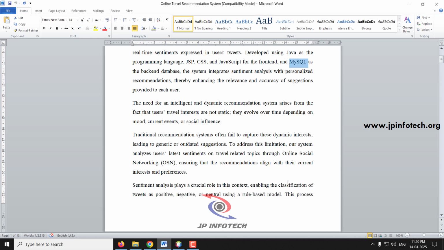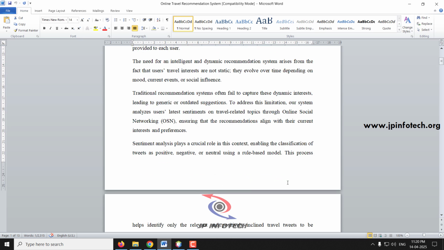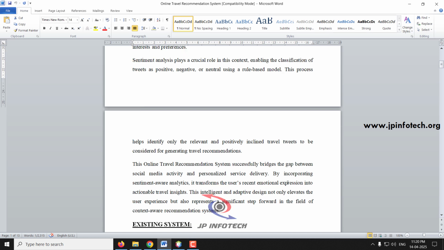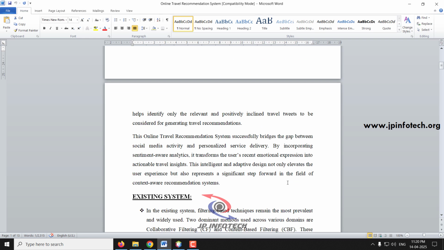Sentiment analysis plays a crucial role in this project. It classifies a tweet as positive, negative, or neutral based on a rule-based model, and we identify the travel-related tweets and give the recommendations.